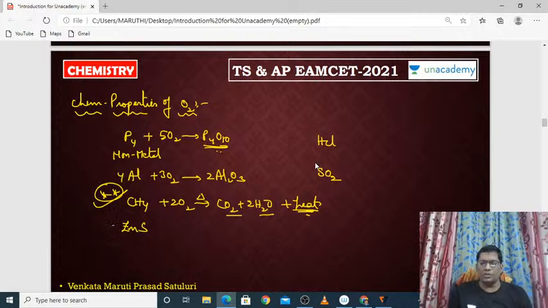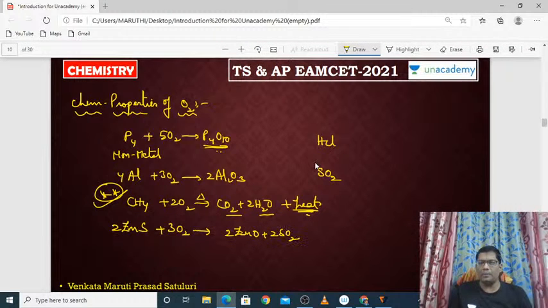Okay, so if you react zinc sulfide with oxygen, it will produce zinc oxide. In the same way, oxygen can react with HCl also. So 4HCl plus O2, in the presence of copper chloride, you will get chlorine gas plus 2H2O.